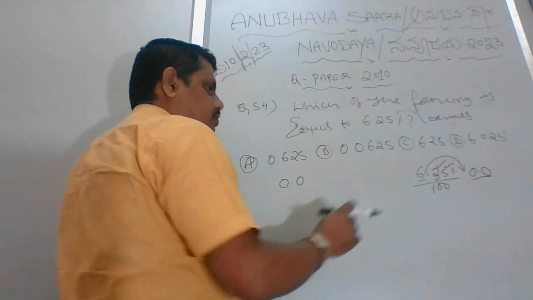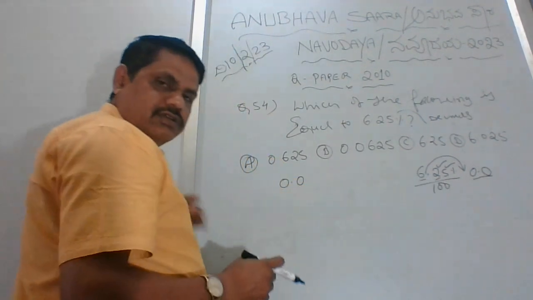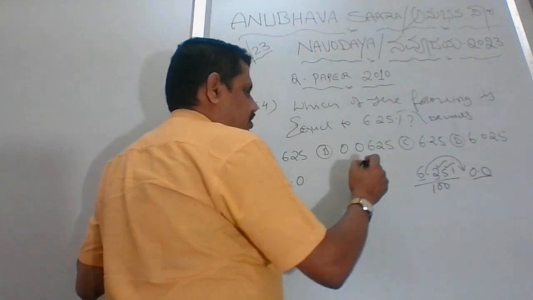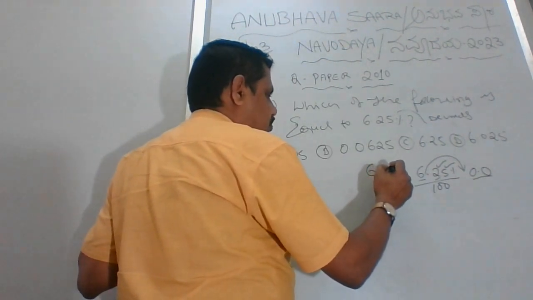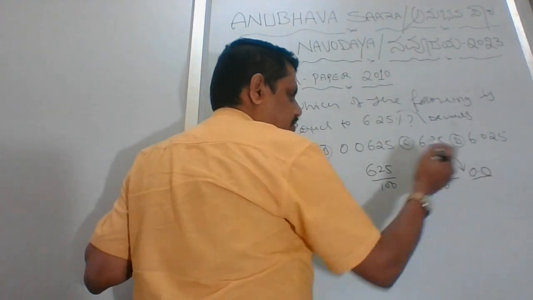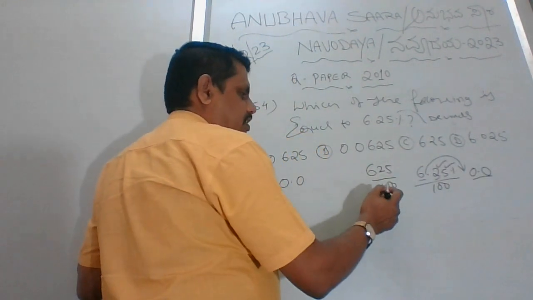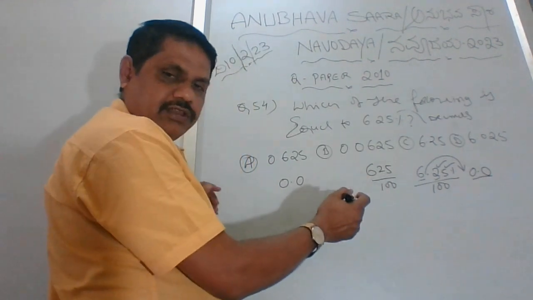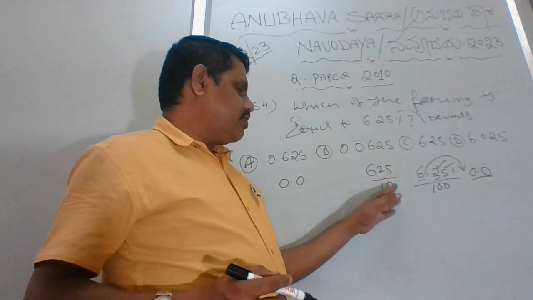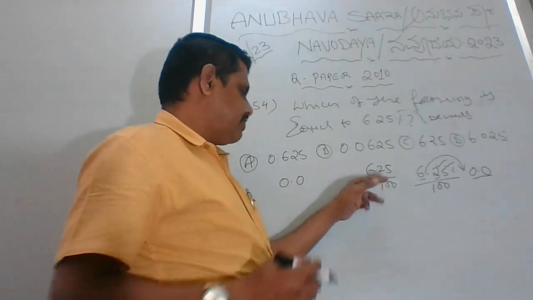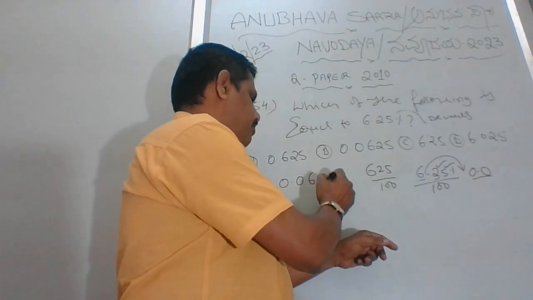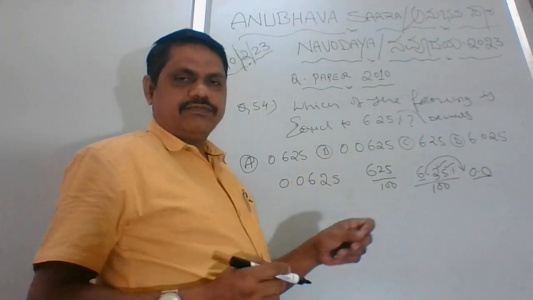We remove the dot, so whatever you divide from 625 by 100, 100 into 6 is 600, then 625 comes, 100 6 times, 100 2 times, 100 5 times.